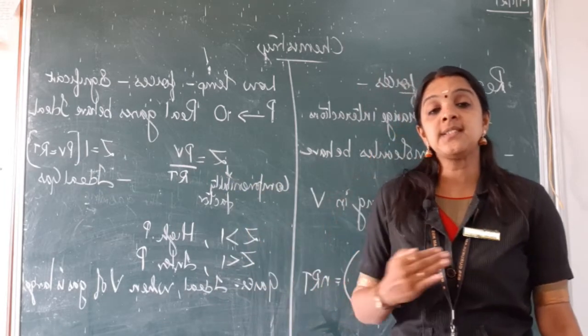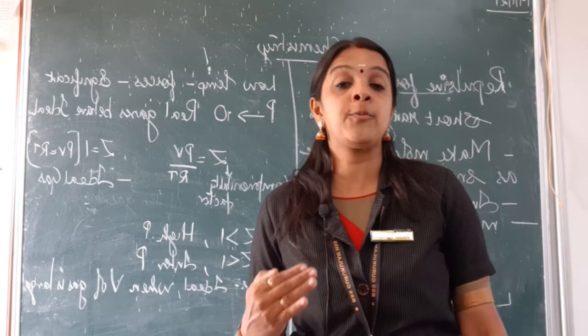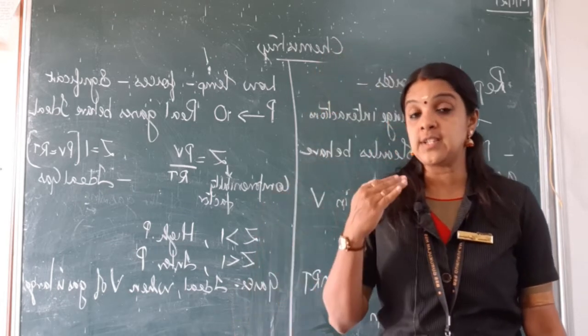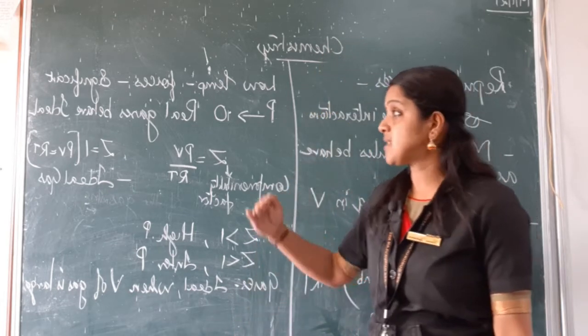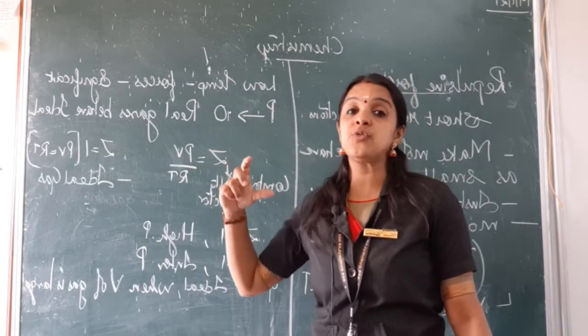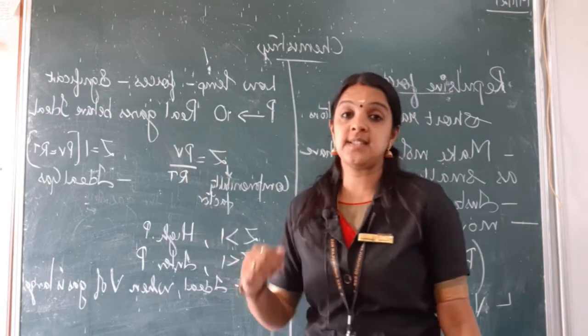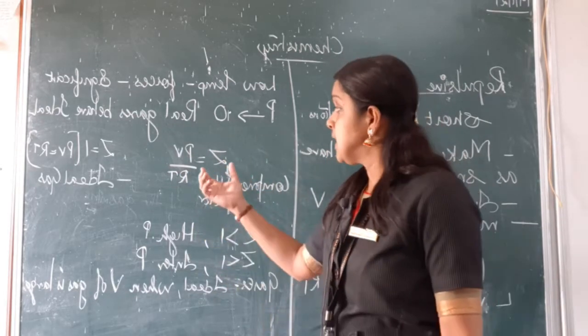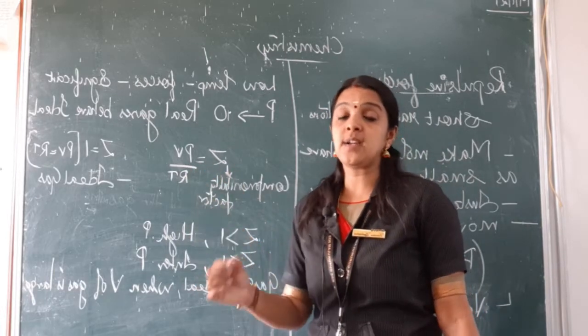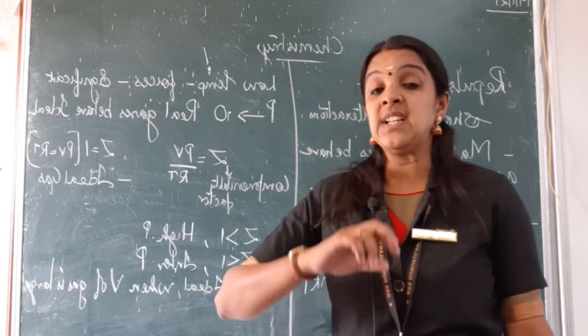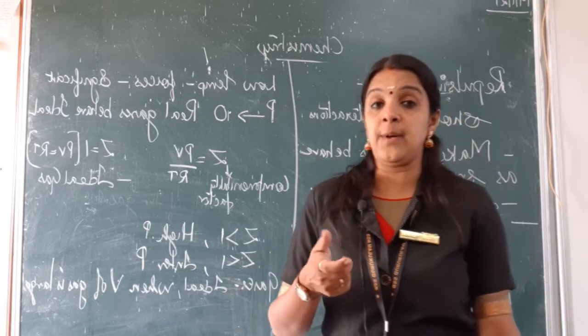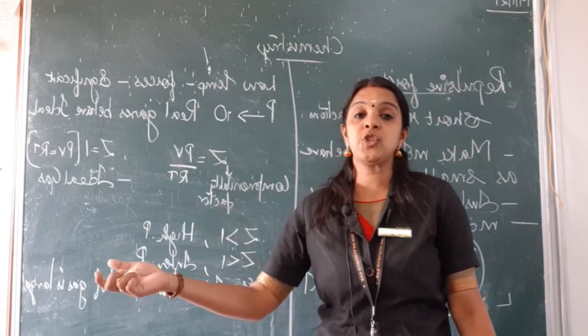So real gases deviate because of intermolecular forces, and we said that there is a change in volume, but when the pressure becomes absolute zero, these real gases behave ideally. So there is a compressibility factor which helps us to find out the deviation in the behavior. So how much is the deviation in the behavior?